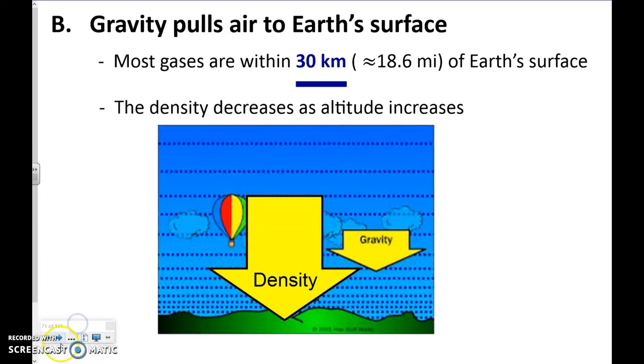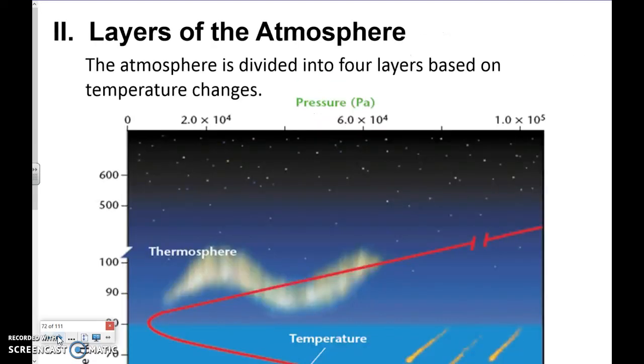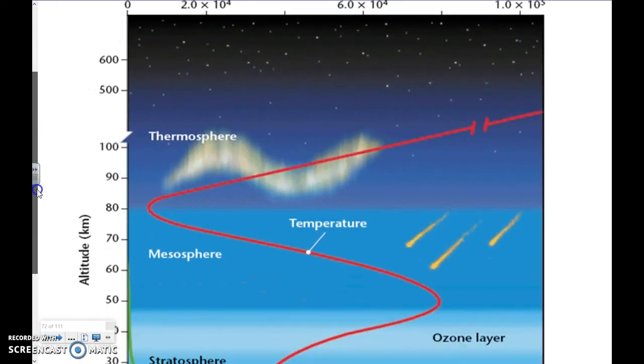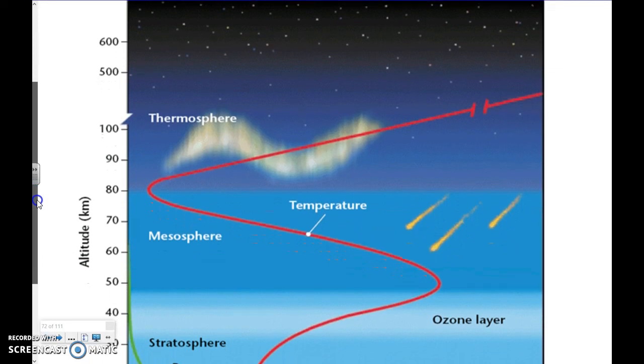You are going to have a test question over that, by the way, just so you know. Okay. Now, as with these different increases and decreases in things, there's actually something else that's decreasing or increasing, and that's how we get our layers of the atmosphere. So part 2 talks about the layers of the atmosphere. We have 4 basic layers, and you should have this diagram in your notes, okay? And it's based on the temperature changes.